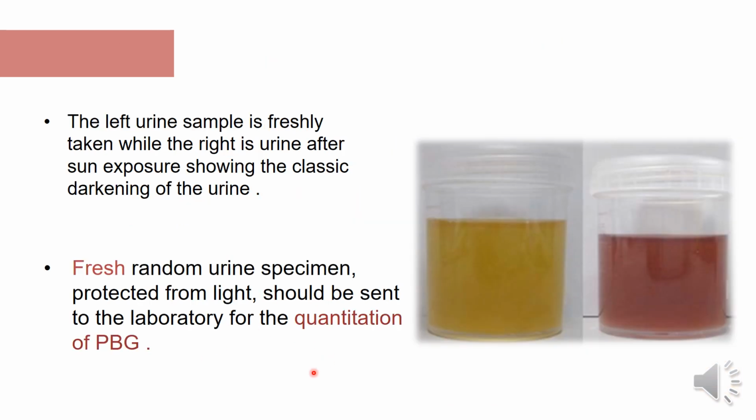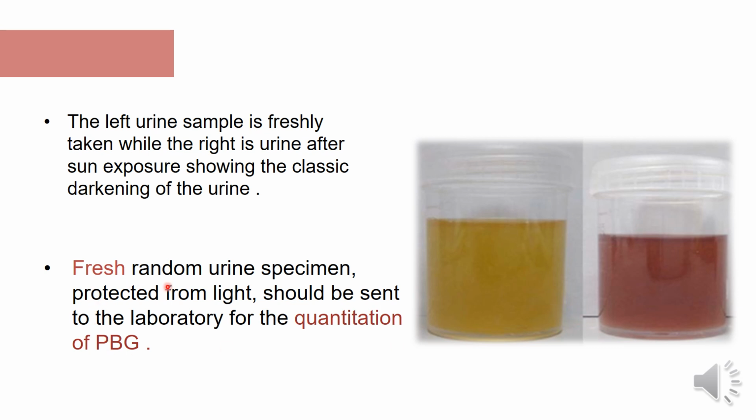Now, if you see here, this is the left urine sample. This is freshly taken from the patient, while the right urine sample is the same sample after exposure to sun. And this is showing the classic darkening of the urine.